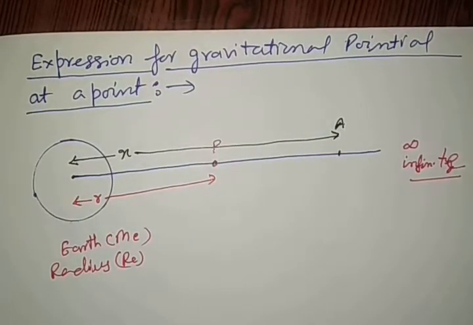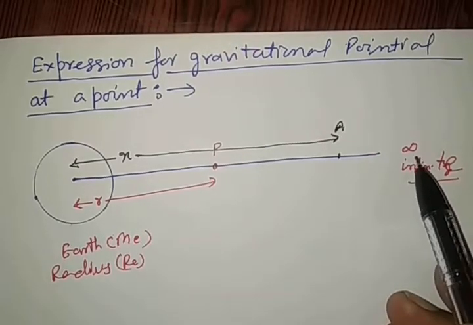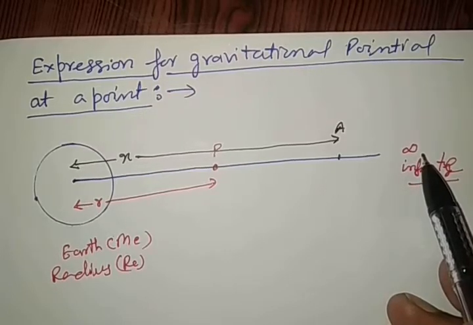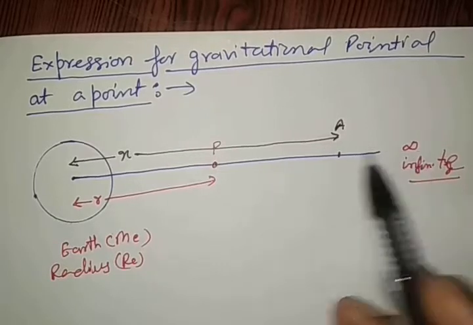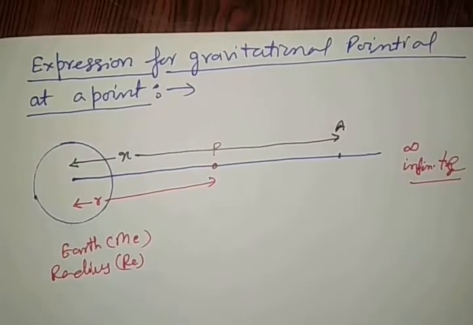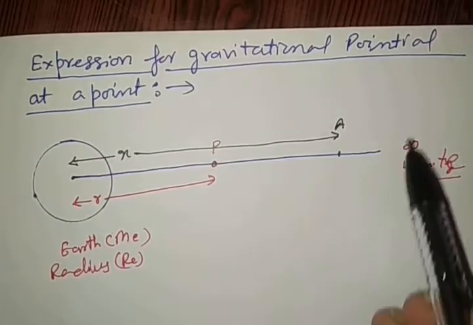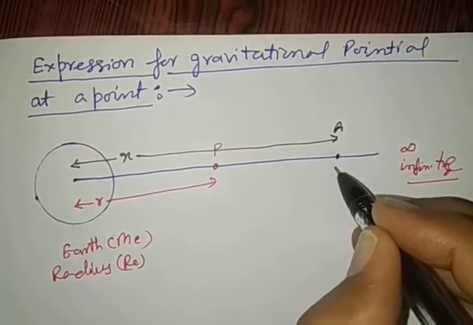X distance away from this. Since we know that the gravitational potential is the amount of work done to bring a unit mass from infinity to here, we will bring a unit mass here. According to the definition, we will apply the concept of unit mass here. Clear? Unit mass here, let the position of the unit mass be at point 1.